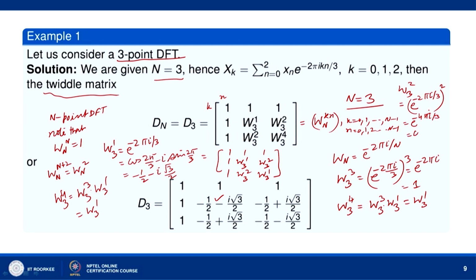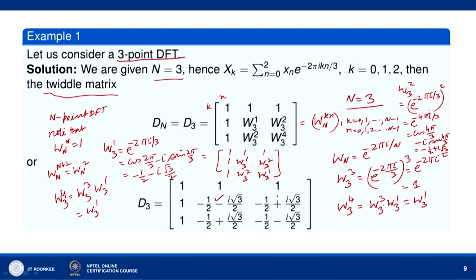So, this is cos 4 pi by 3 minus i sin 4 pi by 3. Cos 4 pi by 3 is cos of pi plus pi by 3, so that is minus cos pi by 3, which is minus half. Sin 4 pi by 3 is sin of pi plus pi by 3, which is minus sin pi by 3, so minus root 3 by 2. So, this is plus i root 3 by 2.